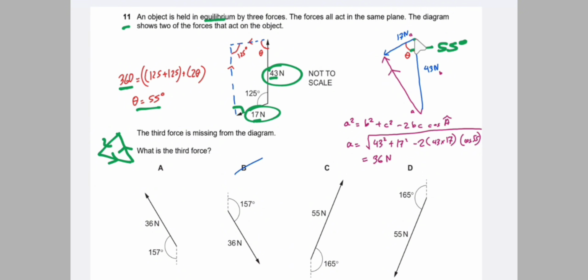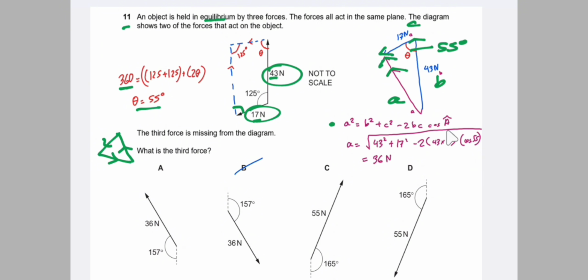So this is the head of this arrow and this is the head of the 17 Newton force arrow. So the resultant is obviously in this direction. And what is the magnitude of the resultant force? We can find this by using the formula a squared is equal to b squared plus c squared minus 2bc cos A, where a is this length, b is this length and c is this length.